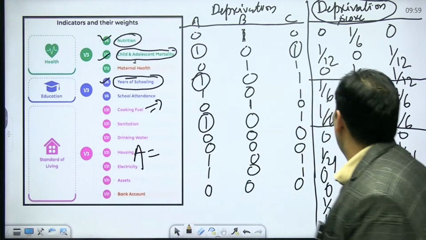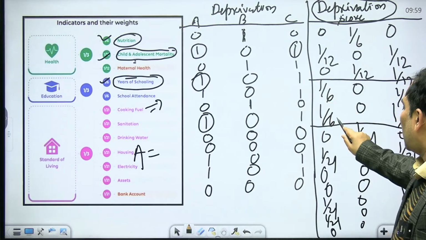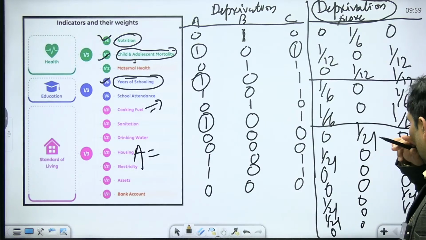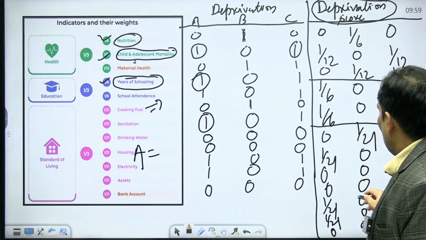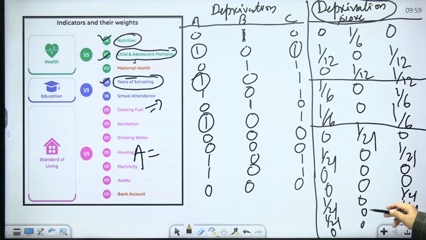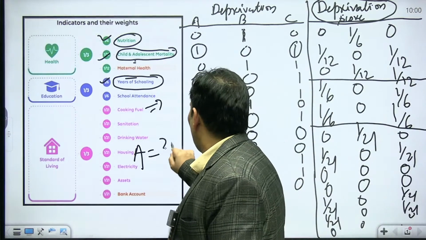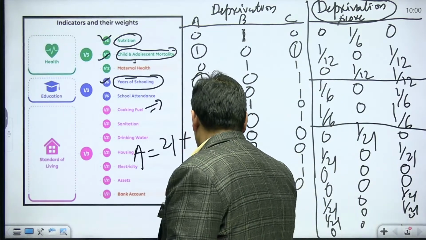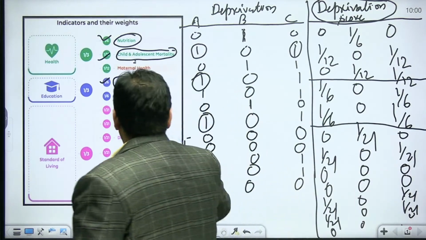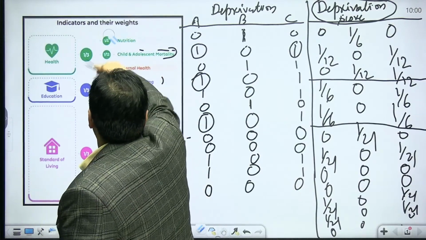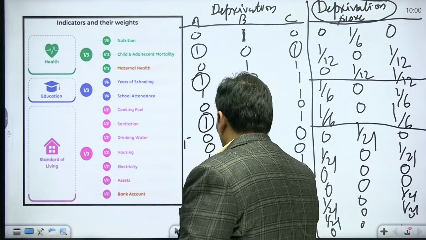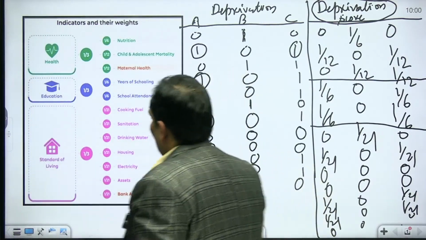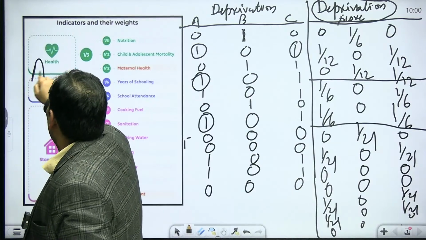Score of A is going to be 1 upon 12 plus 1 upon 6 plus 1 upon 6. First we will calculate what is going to be the deprivation score for A. How can we calculate the deprivation score for A?